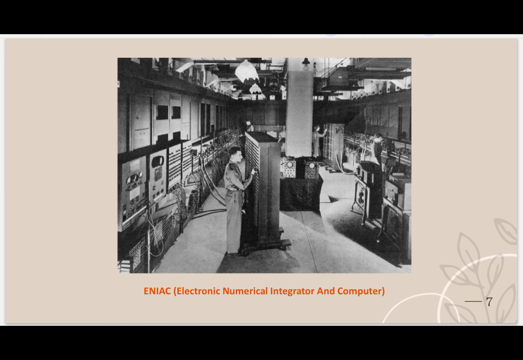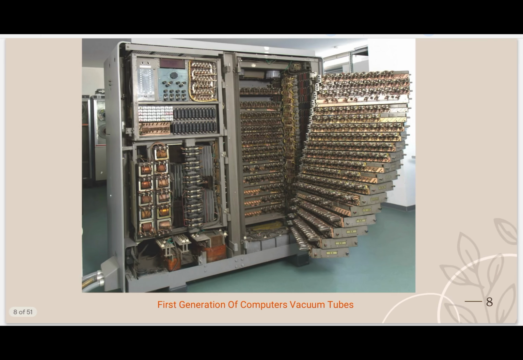See this. This is the image of a first generation computer. Which computer? ENIAC. What is the full form of ENIAC? Electronic Numerical Integrator and Computer. See how much, this is one human, second, third, and how huge it is. More than a big room, we can say a function hall like that. This much big was the first generation of computer. It was not a cup of tea for a single man to use. It requires minimum 3 or 4 people to use that computer, and it uses machine language.